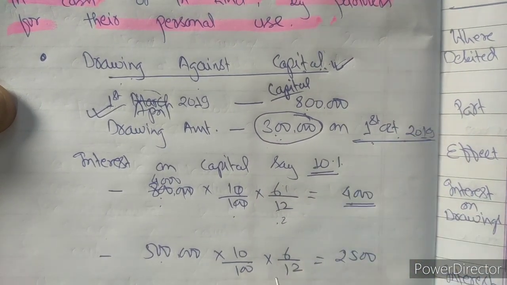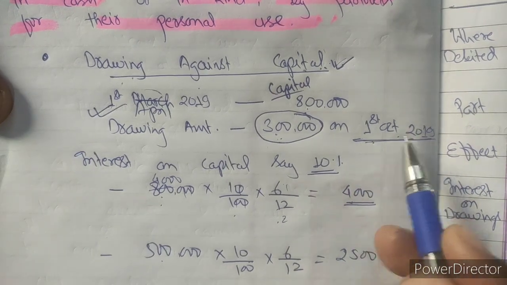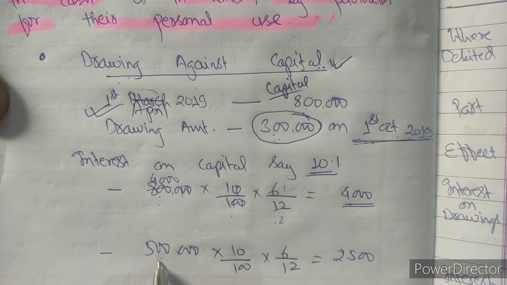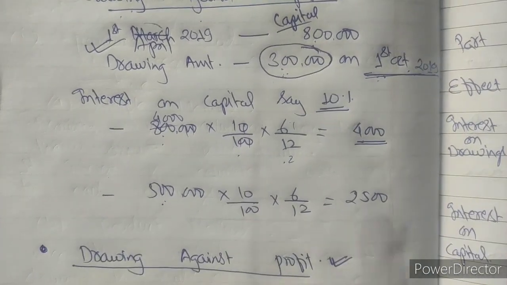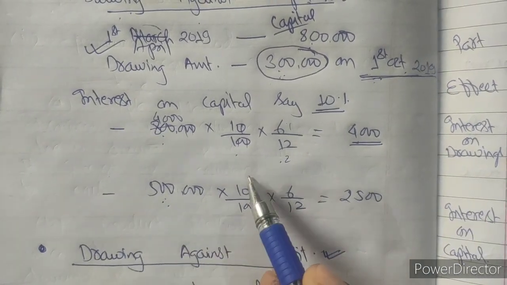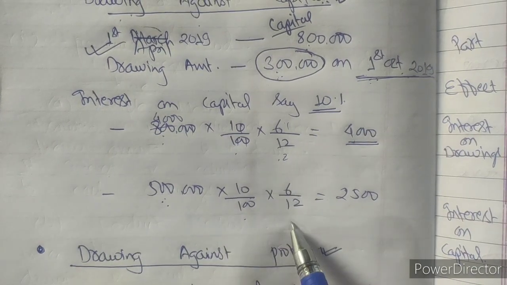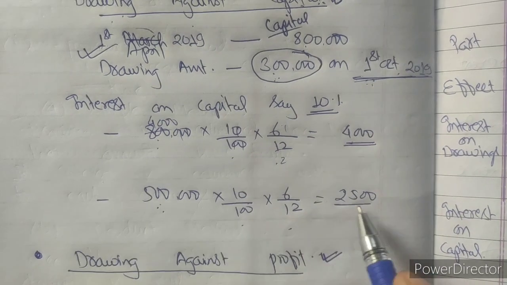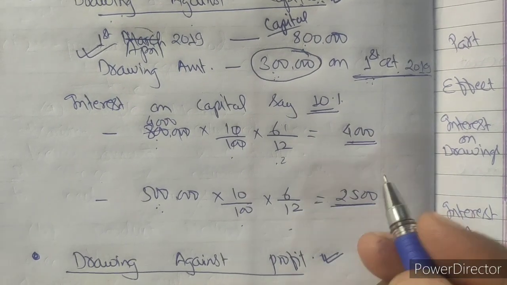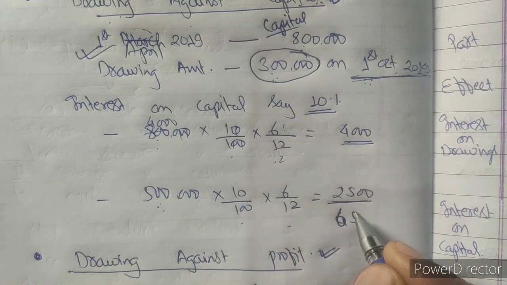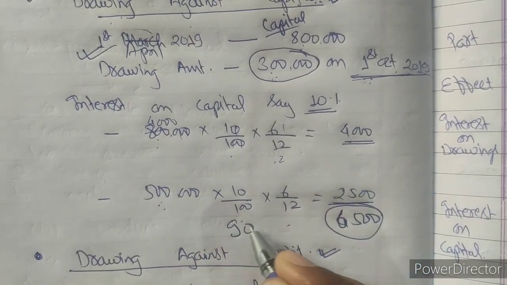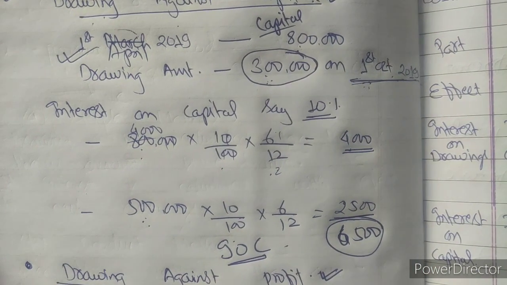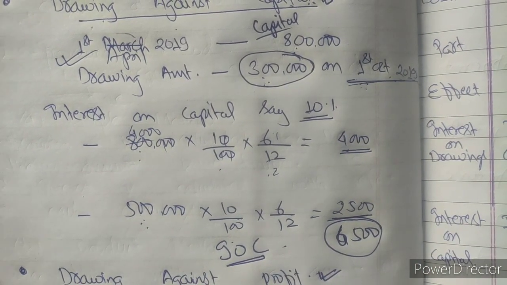Then from 1st October he withdrew 3 lakh. So what is the left amount? Now the left amount is 5 lakh. Now the interest on capital will be calculated on 5 lakh: 5 lakh into 10 upon 100 into 6 by 12, because from 1st October to 31st March it is again 6 months. Now the interest on capital is 25,000. So the total interest on capital is 65,000. So I hope the concept of drawing against capital is clear. We will see the difference of drawing against capital with drawing against profit also.